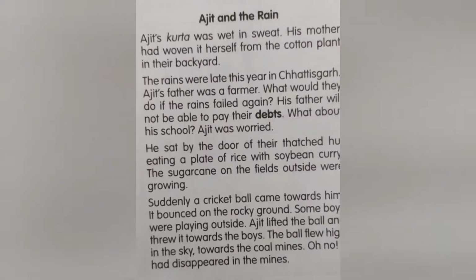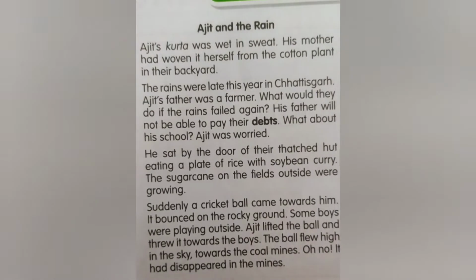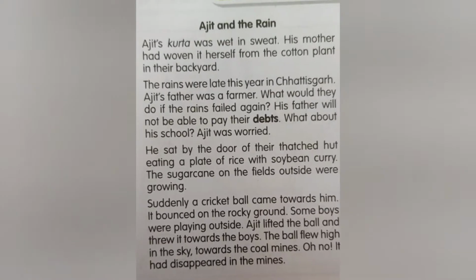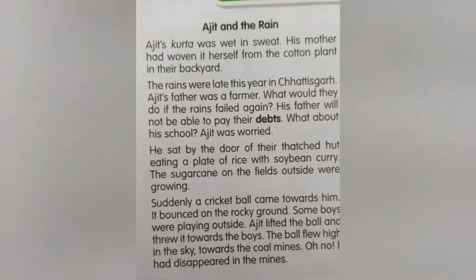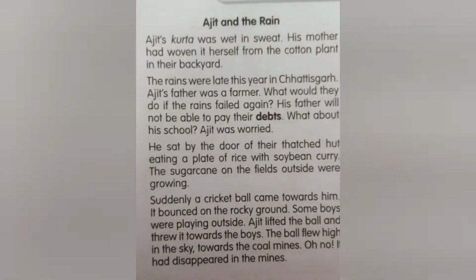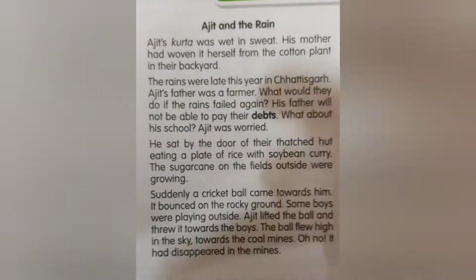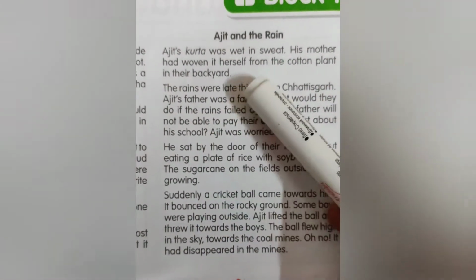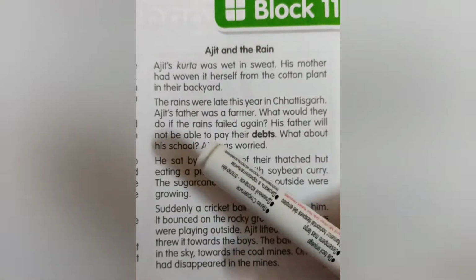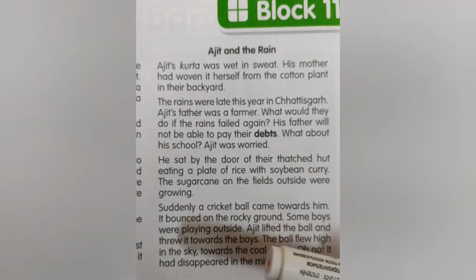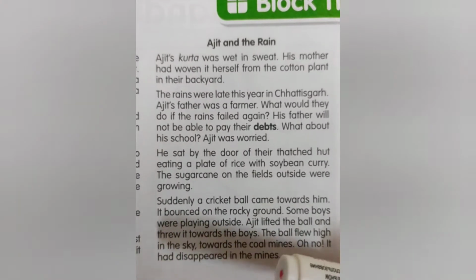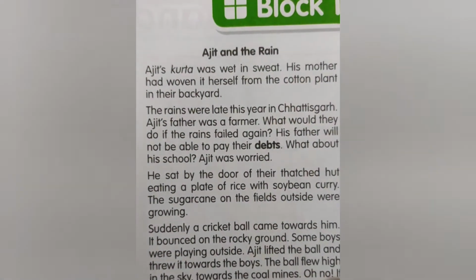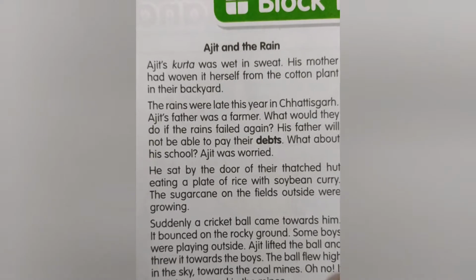Right, students? To understand the lifestyle in the plateau region, let us now read a story about Ajit and the rain. All of you open your content book to Block 11, first page, page number 69. And here it is, Ajit and the rain. By reading the story you should be able to understand many things, so it is better to underline some words. This will help you, and this story is going to help you in answering worksheet S4.